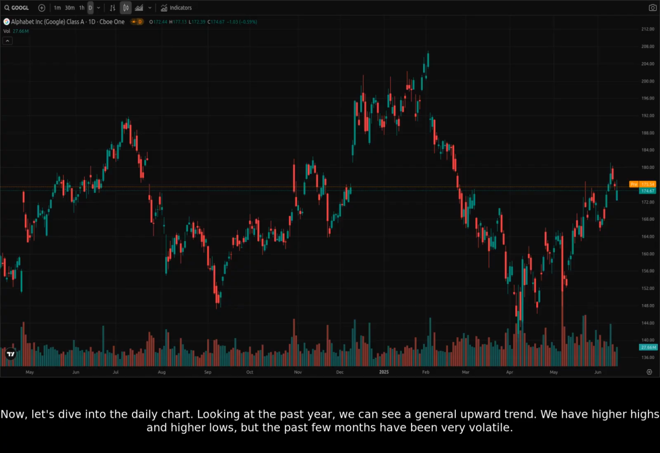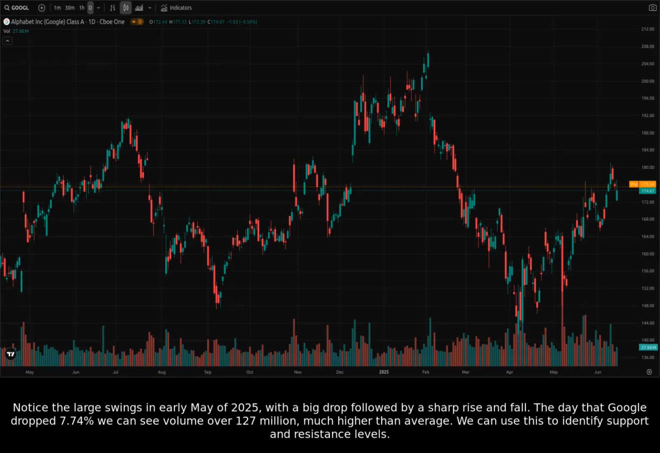Now, let's dive into the daily chart. Looking at the past year, we can see a general upward trend. We have higher highs and higher lows, but the past few months have been very volatile. Notice the large swings in early May of 2025, with a big drop followed by a sharp rise and fall. The day that Google dropped 7.74%, we can see volume over 127 million, much higher than average. We can use this to identify support and resistance levels.